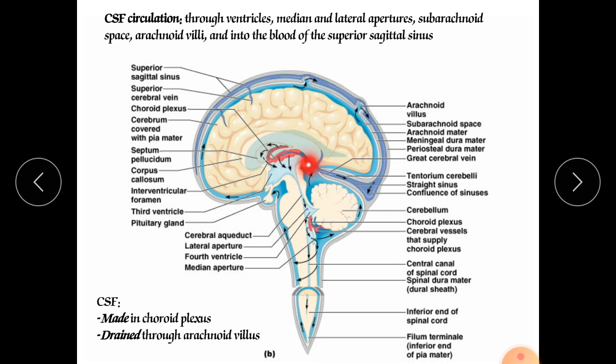So from the lateral ventricles it will transfer into the brain. In this fashion it makes its journey. After that, through the third ventricle it will transfer into the cerebellum and your midbrain, thalamus and hypothalamus. From the fourth ventricle it will transfer toward the brainstem and into the spinal cord through the subarachnoid space. So this is the journey of cerebrospinal fluid that one should know.